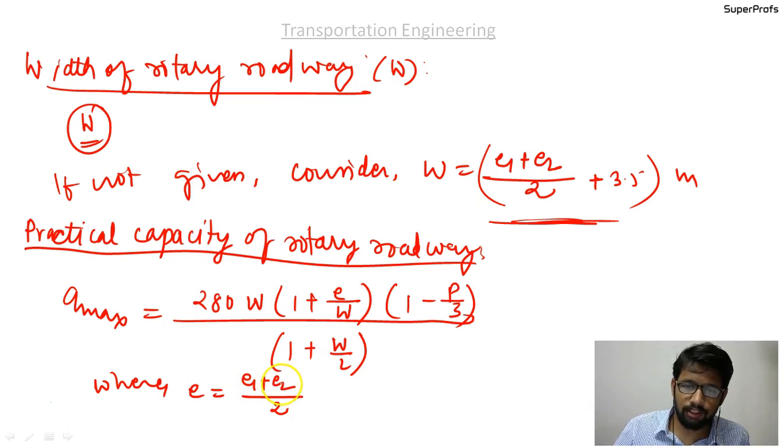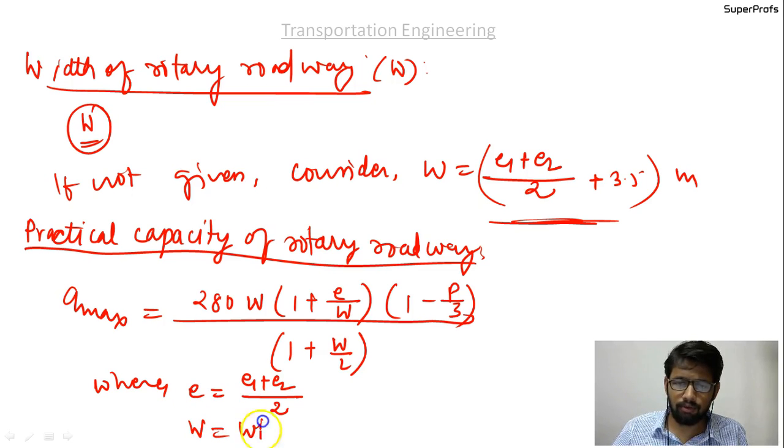You already know what E1 and E2 are, the entry and exit widths. W is the width of the rotary road.